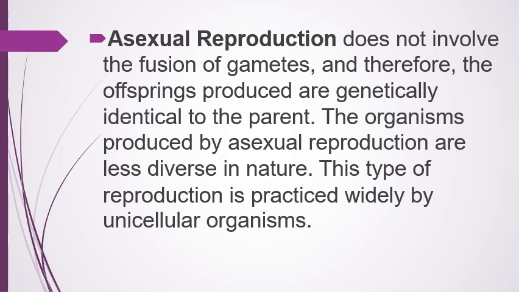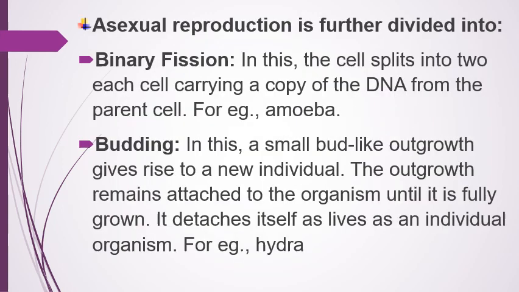This type of reproduction is practiced widely by unicellular organisms. Binary fission: in this, the cell splits into two, each cell carrying a copy of the DNA from the parent cell, for example, amoeba. Budding: in this, a small bud-like outgrowth gives rise to a new individual. The outgrowth remains attached to the organism until it is fully grown. It detaches itself and lives as an individual organism, for example, hydra.